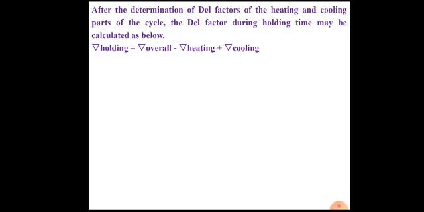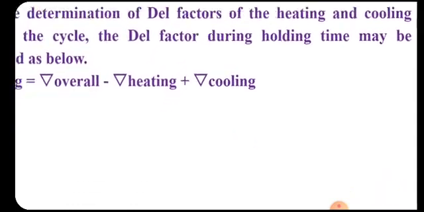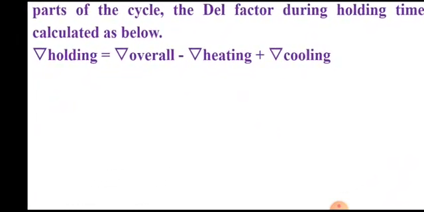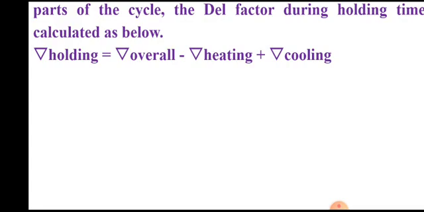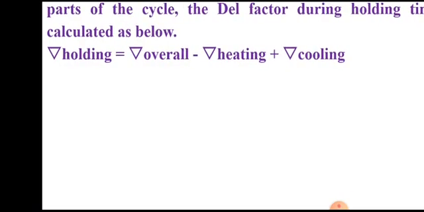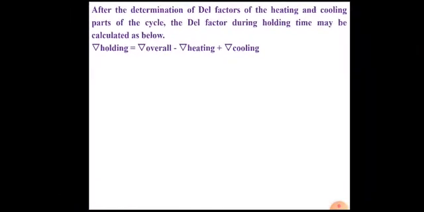So there is a mistake here. This has to be minus Del cooling. This means that we are considering the contribution made by the heating up period and cooling down period in the kiln. That contribution has to be subtracted from Del overall. So there should be a minus mark here.